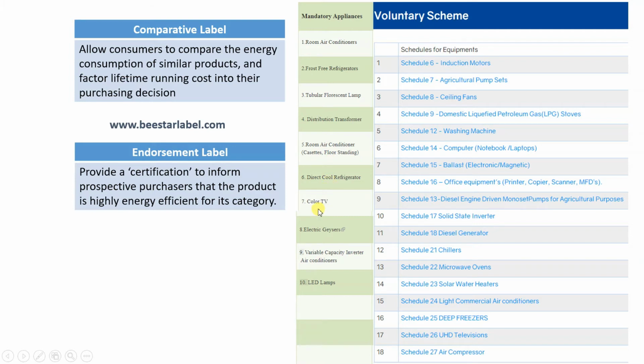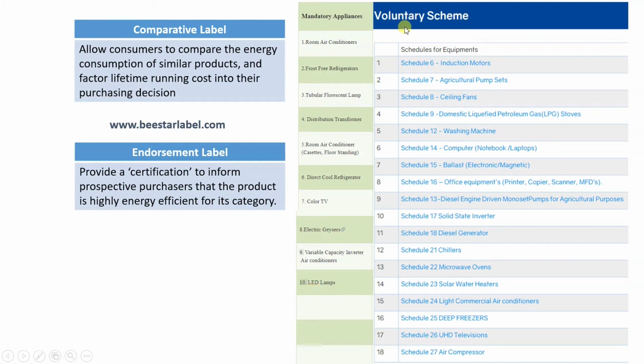Color TV. Now if you purchase the color TV, again star label is mandatory. Electrical geysers, then variable capacity inverter air conditioners, LED lamps. So even the lamps these days are star labeled.